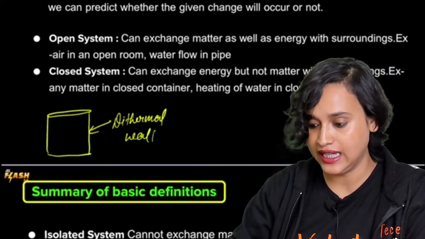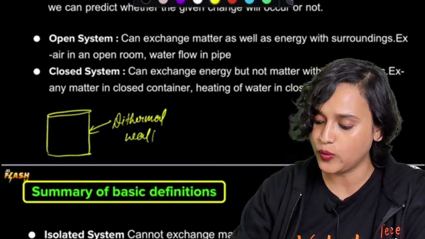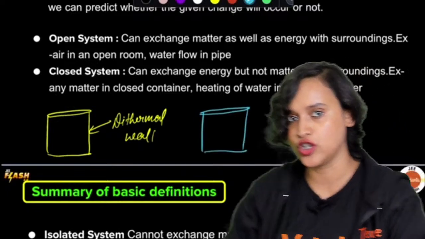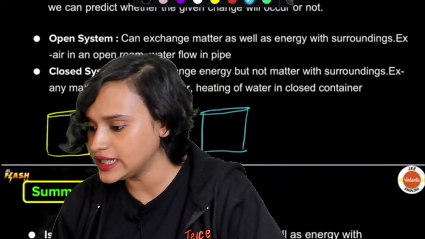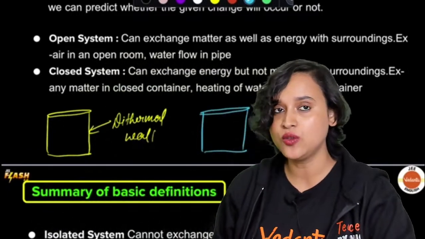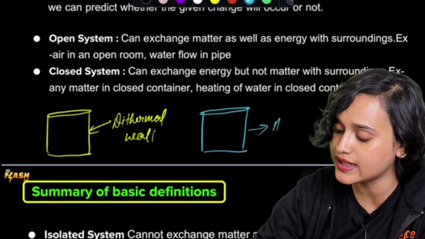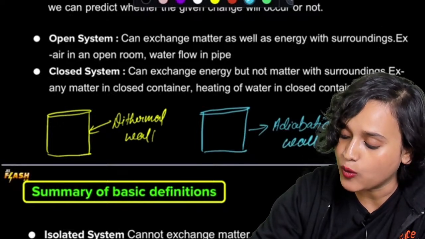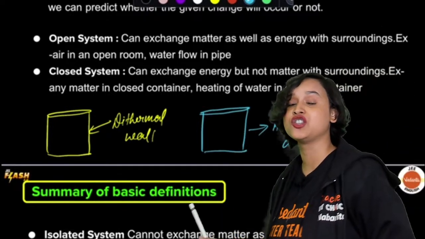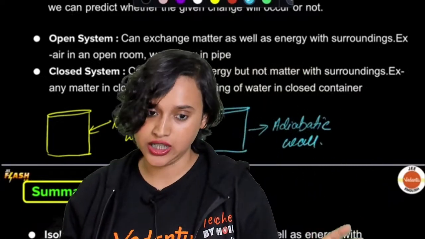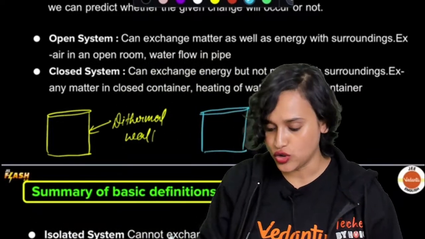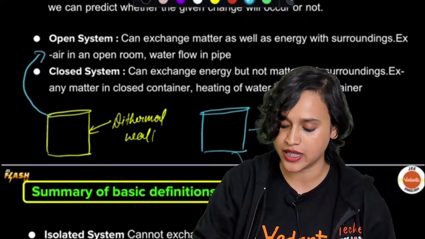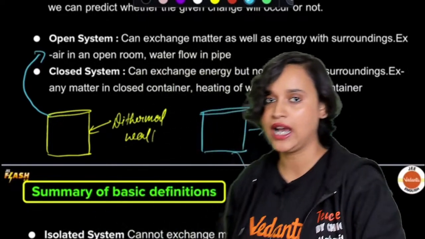But when we have an isolated system, do you know what wall you have? In this case, you have an adiabatic wall, which does not allow exchange of mass, matter, or energy. A diathermal wall can do so. So a diathermal wall is present in the open and closed system. An adiabatic wall is present in your isolated system. Am I clear, everybody?